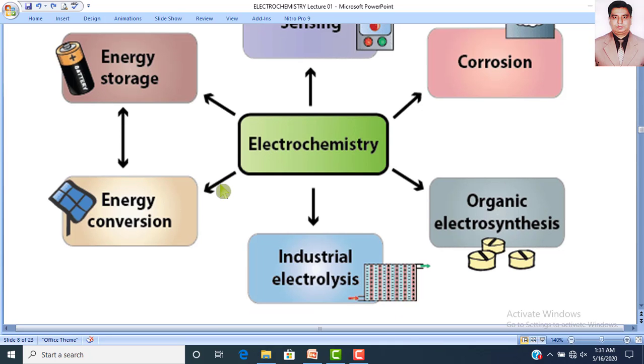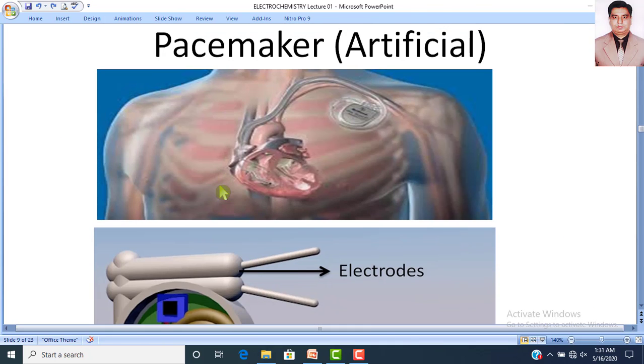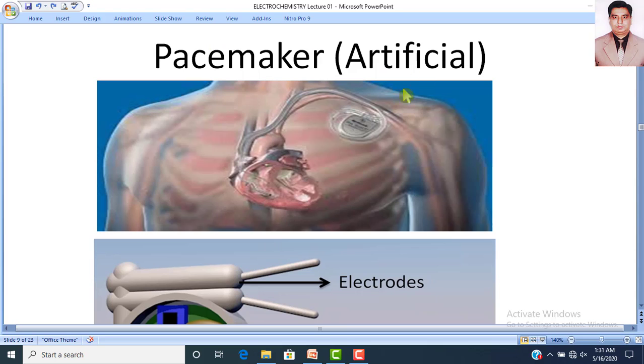Dear students, this is the artificial pacemaker, this one, where I am showing with my cursor, and this pacemaker is connected with the heart through these electrodes. These electrodes are connected with the heart, and this pacemaker controls the heartbeat.